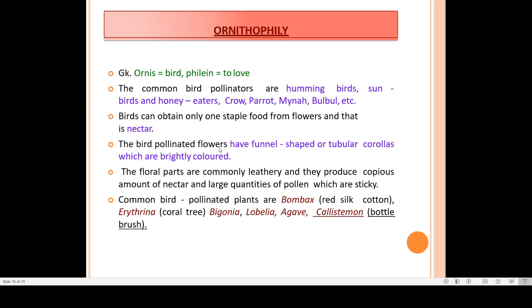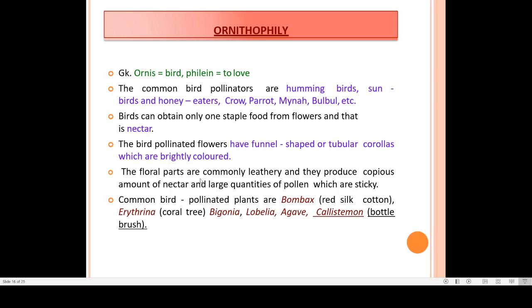The bird pollinated flowers have funnel shaped or tubular corollas. That means petals are like a funnel or a tube, and these should be brightly colored. Then only birds get attracted toward the flower, and then it eats nectar. And while doing that, pollen grains get deposited over the body of the bird, and again when it visits another flower, those pollen grains get deposited over the stigma of that particular flower. So this is how pollination occurs due to birds.